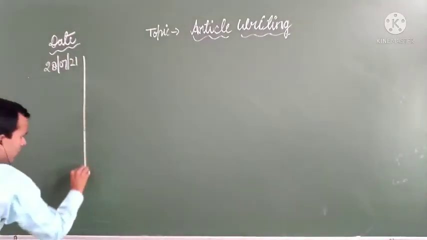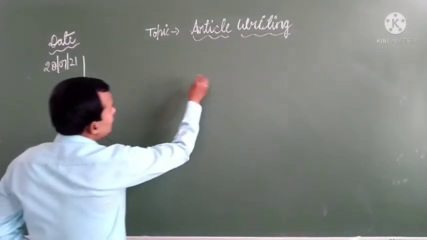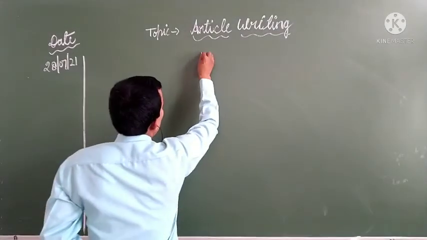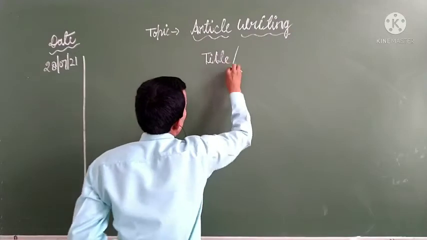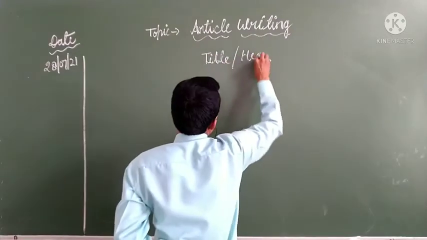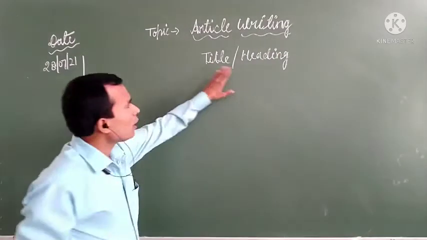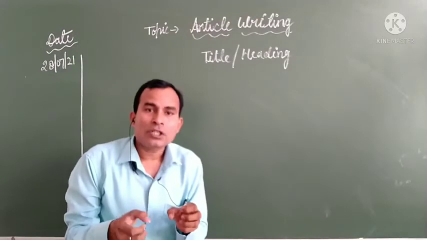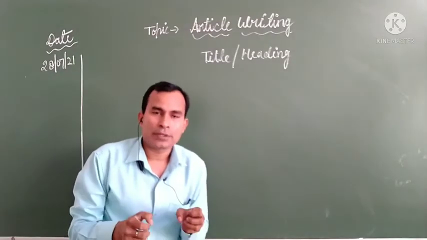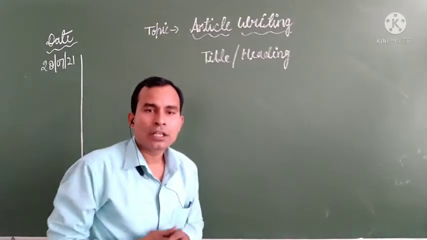In the center of the page, we always write the title, that is called the heading. You will get this topic in your question paper, so with the help of the question paper, you will apply the suitable title.